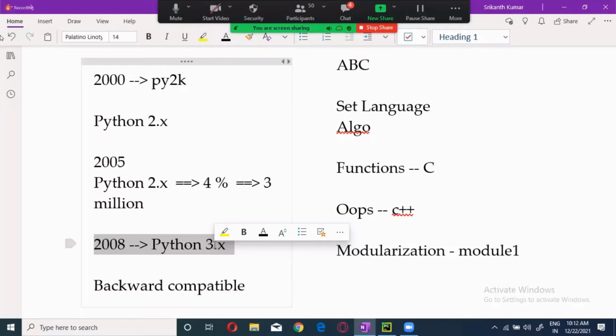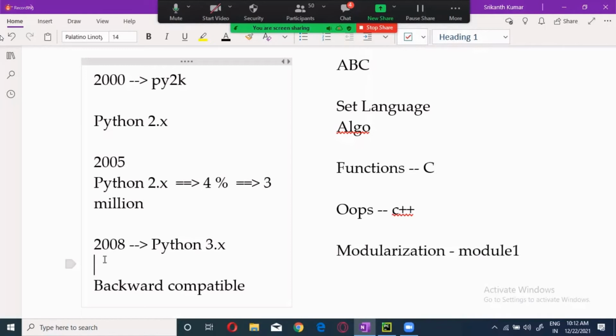But what they did, to satisfy them, they said that from this 2008, they are going to have a new version 3.x, and also the previous version, whatever is there, you will be having the same updates done. Both. So 3.x will be having some updates, the same updates will be done in 2.x also. No one will do that for a previous version, but these people did it to retain their 4 million customers.